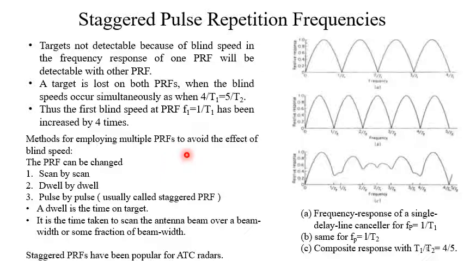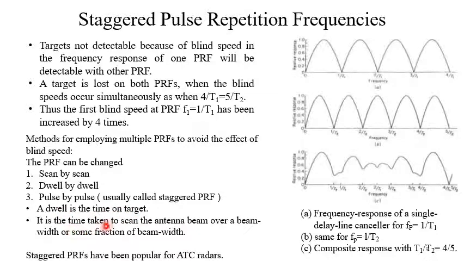So this is the method of employing multiple PRFs to avoid the effect of blind speed. A PRF can be changed scan by scan, dwell by dwell, pulse by pulse. Pulse by pulse means this is actually staggered PRF. Well, dwell is the time on the target.